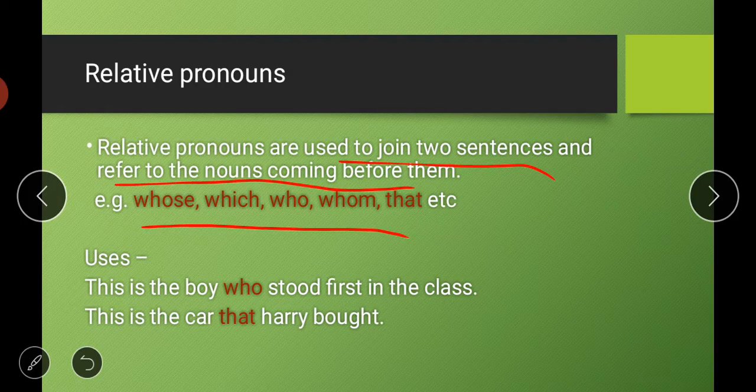For example, the first one is, this is the boy who stood first in the class. We are talking about a particular boy, and we are saying this is the boy who stood first in the class. This word who here is referring to this boy. Next is, this is the car that Harry bought. We are telling about a car which was bought by Harry, so this word that is referring to a car. This is the car that Harry bought. So these are your relative pronouns.